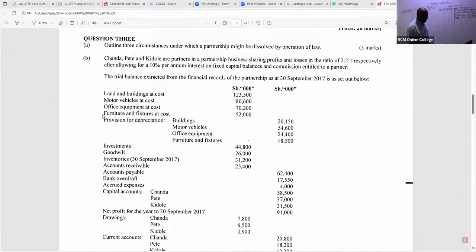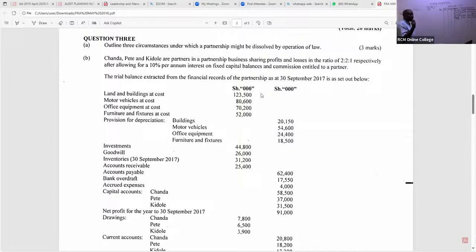So the first one that was realized to the new company is land and buildings. So we have here land and buildings. So we have, I'll just say land. So land, are you able to see the cost? The cost given is 123,500. We subtract its accumulated depreciation.